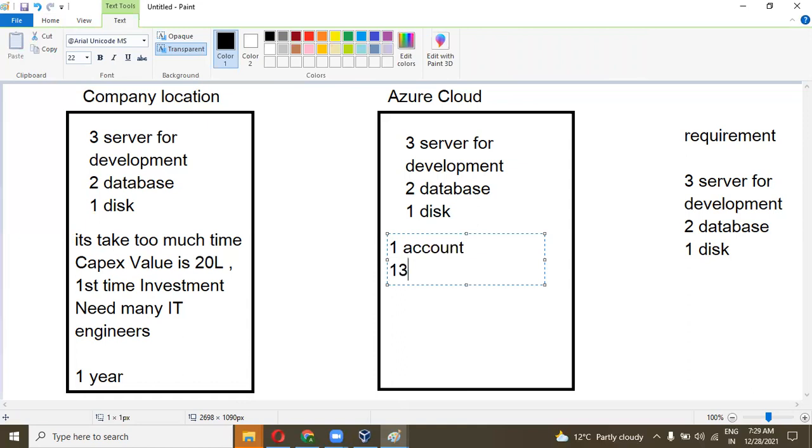I get 13,000 credit, or $200, if I have a startup. And if I run this server 24/7, then how much cost?